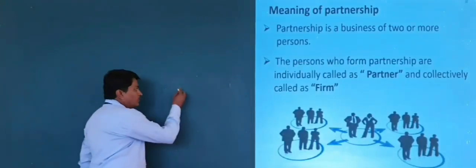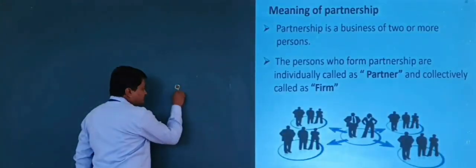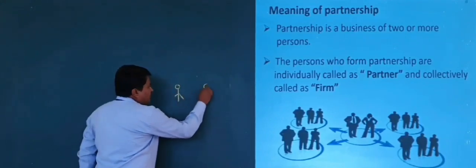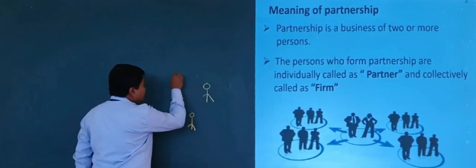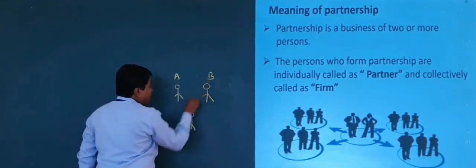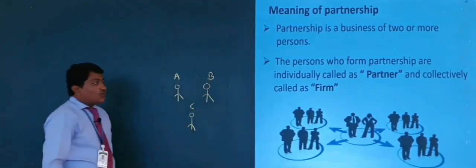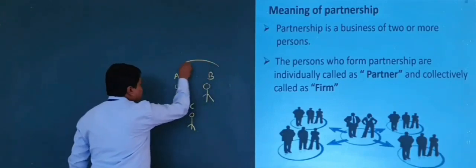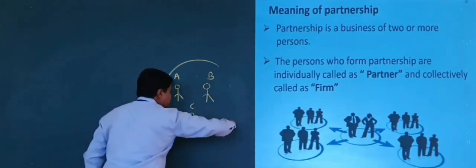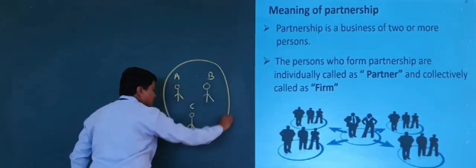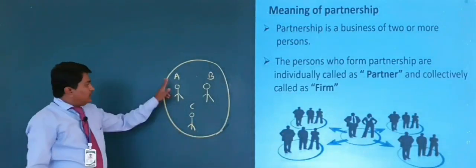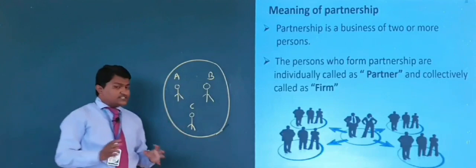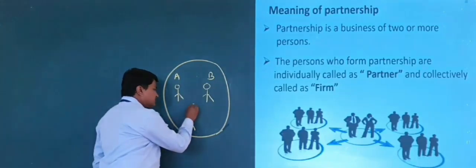Right? Here we go for an example. Here 3 persons are there, A, B and C, who form a partnership business. A, B and C decided to start a business.